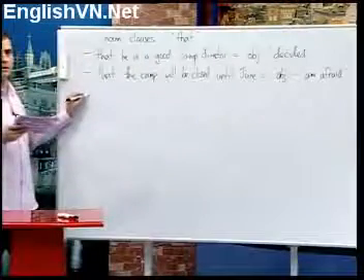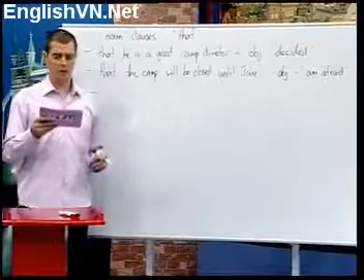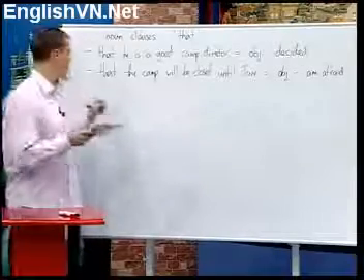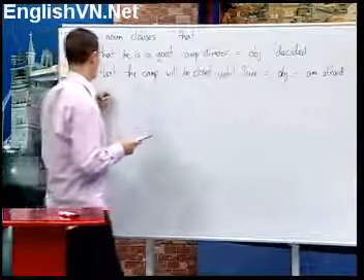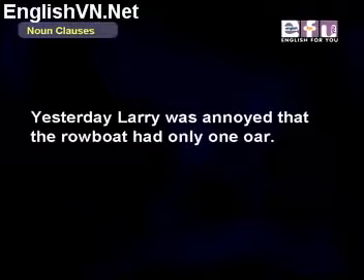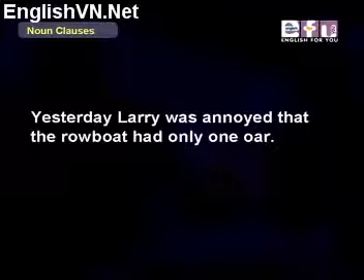Okay, the third sentence, our noun clause is that the rowboat had only one oar. That the rowboat had only one oar, and this is the object of the verb was annoyed.